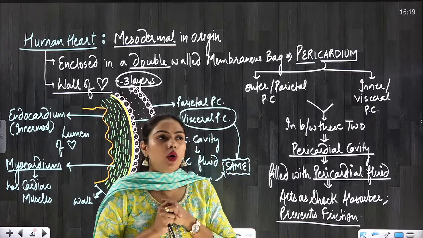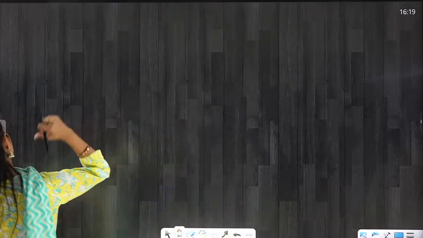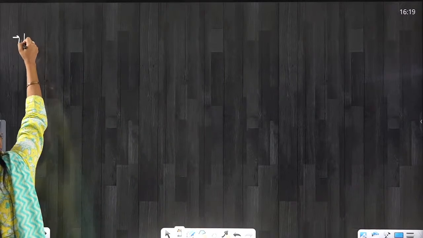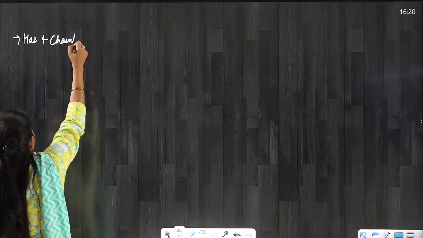Okay. So now let's move ahead and let's talk about the further structure of heart. You have understood the wall of heart, you have understood the pericardium. So now you know that heart has 4 chambers. Yes or no?